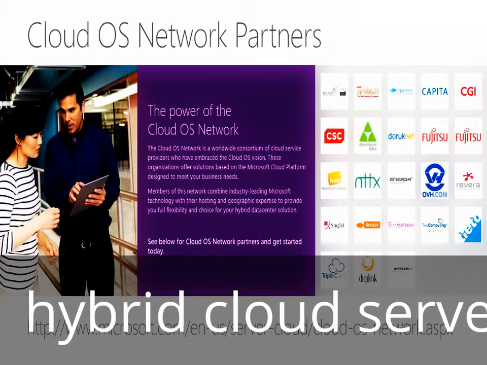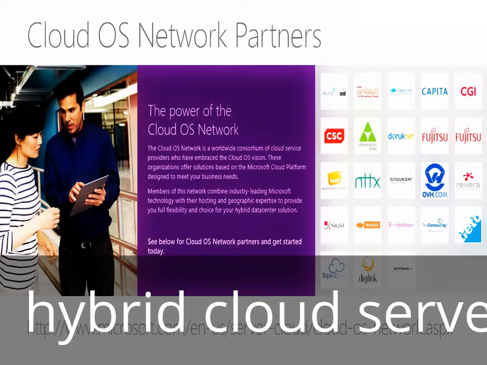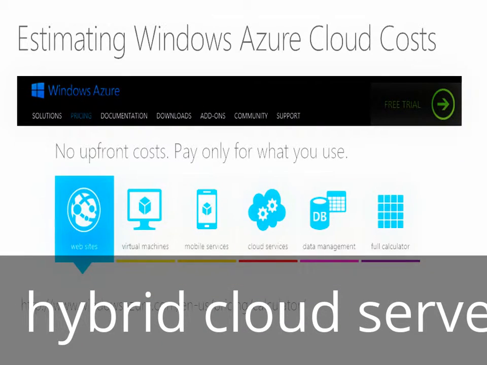countries and territories. So I'd encourage you to check out our Cloud OS network partners as part of your evaluation process, particularly if you have very large global needs as you're scaling your hybrid cloud. As you're thinking about Windows Azure and other public clouds that are part of your hybrid cloud strategy, planning for costs is also a key factor for most organizations.